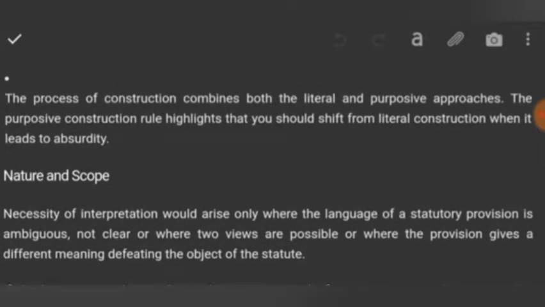The process of construction combines both the literal and purposive approaches. Literal meaning is also important. Literal meaning is grammatical construction. The purposive construction rule highlights that you should shift from literal construction when it leads to absurdity. Purposive refers to purpose; literal refers to the grammatical rules. If the meaning is plain, effect has to be given to that meaning also. But what is the purpose of the legislators? If literal construction leads to absurdity, then they have to shift from literal construction to the purposive construction.